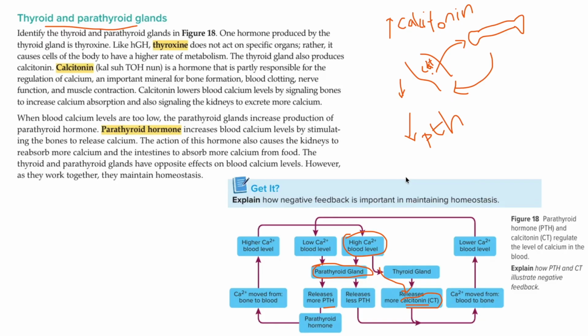In calcitonin, it is blood to bone, but the parathyroid hormone will release the calcium from bone to blood, and this is how the two hormones are maintaining the balance of calcium in the body. And this is because of the negative feedback loop, right? This is the negative feedback loop that is working in your body. Negative and positive feedback loops help to maintain the balance, or the homeostasis, in your body.